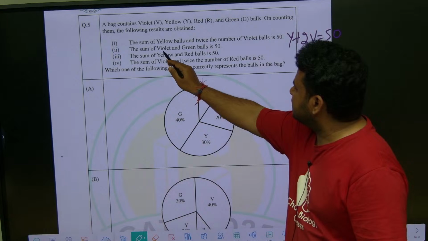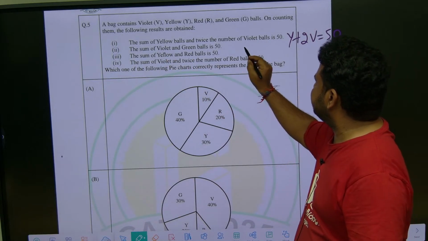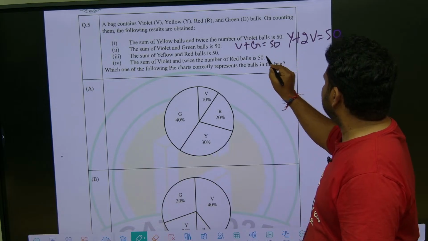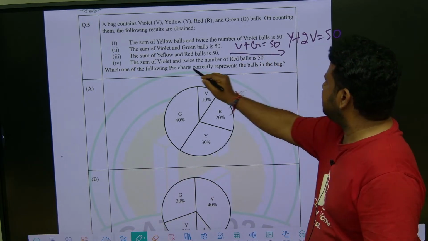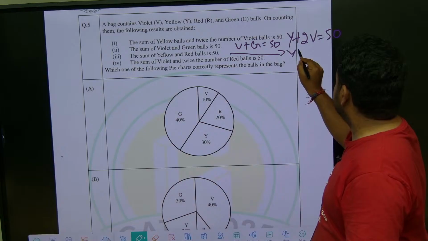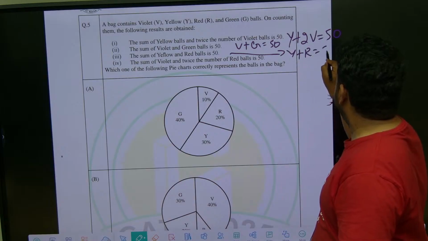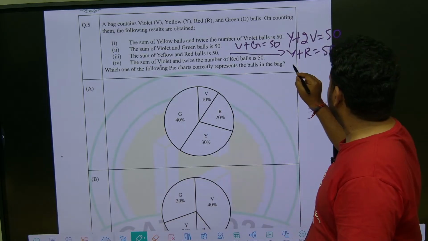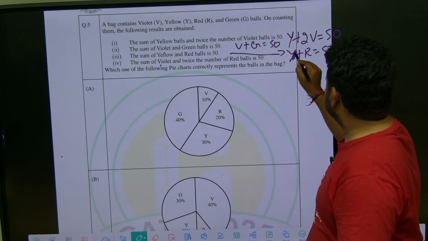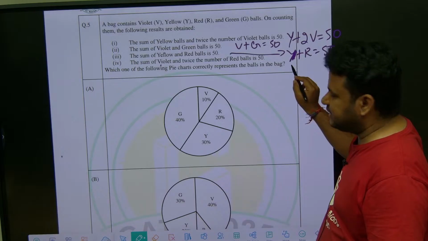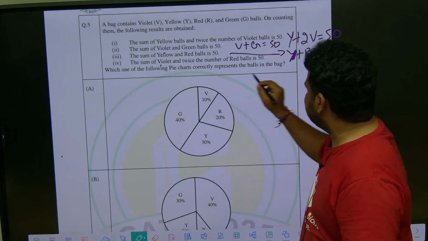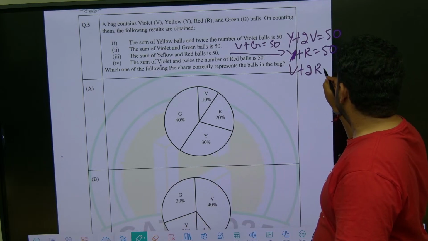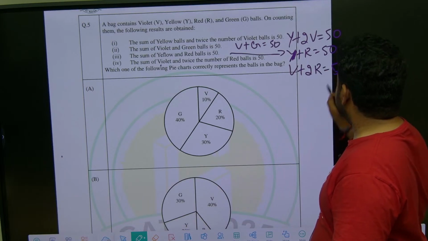Next, what they are telling? The sum of violet and green is how much? 50. So violet plus green is 50. Next, yellow and red is how much? Yellow plus red is 50. Next, the sum of violet and twice the number of red balls. Be careful while writing Y and V. Violet plus twice the number of red balls is equal to 50.